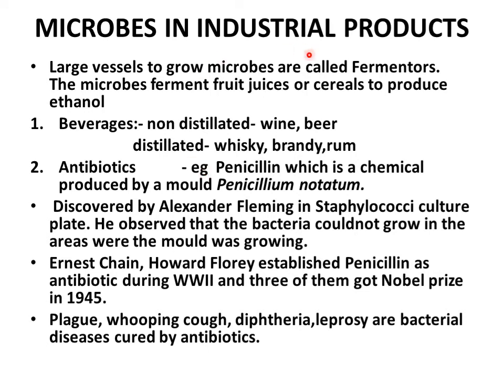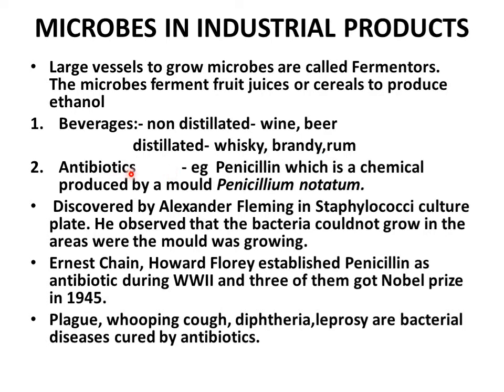Microbes in industrial products. Several industrial products like beverages, antibiotics, chemicals, and some bioactive molecules can also be produced by microbes. You can grow the microbes in large vessels called fermenters. The microbes ferment fruit juices or cereals to produce ethanol. Some of the beverages are wine, beer, whiskey, brandy, and rum. Non-distilled beverages are wine and beer. Distilled ones are whiskey, brandy, and rum.